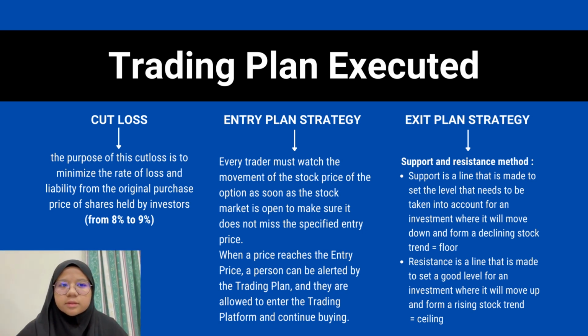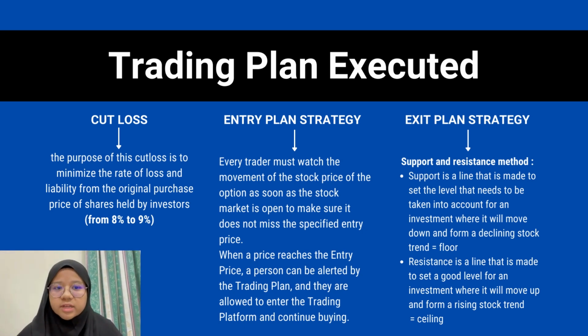Next is the exit plan strategy. Exit plan strategy is important to every business. In this report, we have used the support and resistance method in the investment implemented. Support is a line that is made to set the level that needs to be considered by an investor, where the price will move down and form a declining stock trend. Resistance is a line that is made to set a good level for an investment, where the price will move up and form a rising stock trend. Accordingly, the exit plan strategy is important for investors to see the trend and predict what will happen to the stock trend.